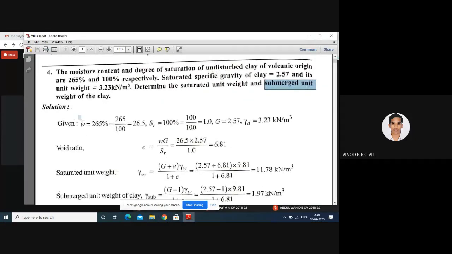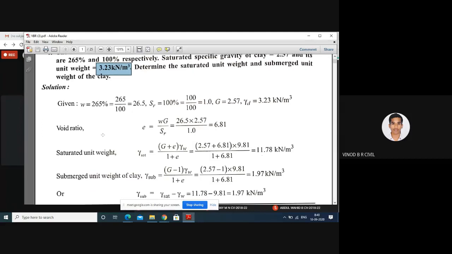Water content is 265 divided by 100, that is 26.5%, and degree of saturation is 100%, which is nothing but 1, as given in the problem. The specific gravity G is 2.57, and gamma d is 3.23, as given in the problem.